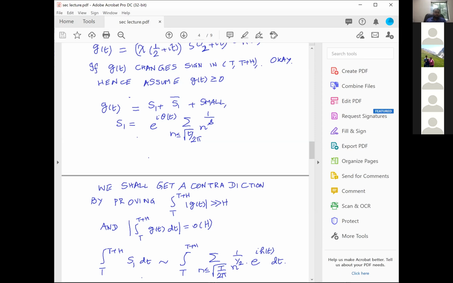And then that means gt changes sign. Our whole aim is essentially to prove gt changes sign. Since our aim is to prove gt changes sign, we can assume that gt is non-negative. And once you can assume gt is non-negative, you can do the multiple averaging. And if you can do the multiple averaging, that means essentially only a small range of n samples. And that gives a proof.